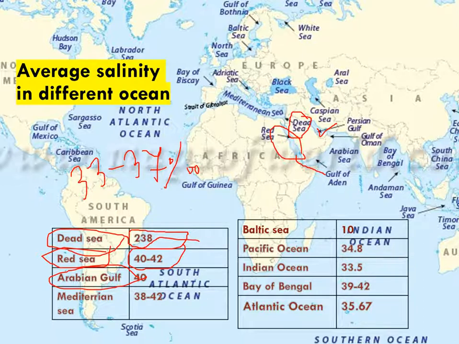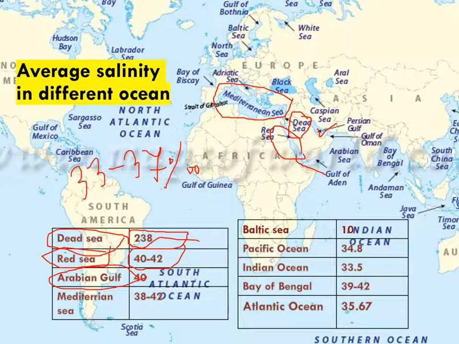Next is the Mediterranean Sea. The Mediterranean Sea is situated in a comparatively good climate, but because of the enclosed nature of the sea, a small number of drainages are mixed into it. So the salinity is also higher, mainly 38 to 39 parts per thousand, or it may even exceed 42 parts per thousand.